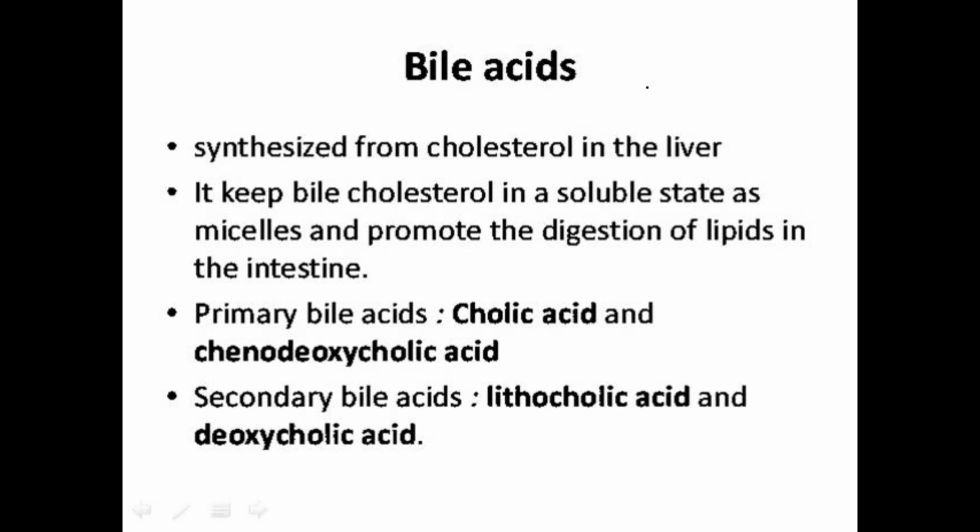The primary bile acids are cholic acid and chenodeoxycholic acid, whereas the secondary bile acids are lithocholic acid and deoxycholic acid. We can discuss their functions and the pathogenesis that occurs when they are missing in the metabolism pathways.